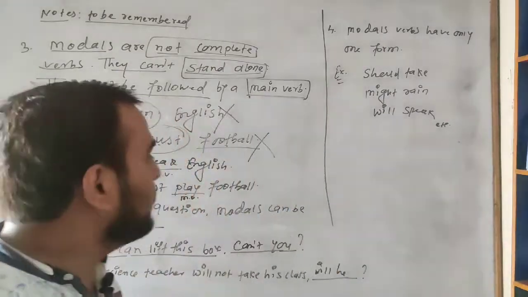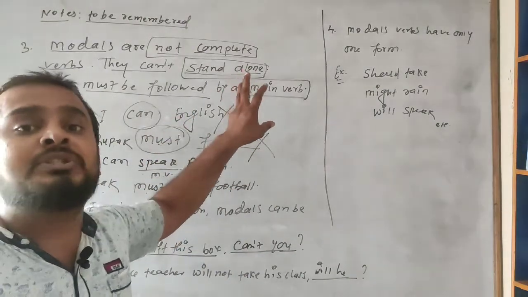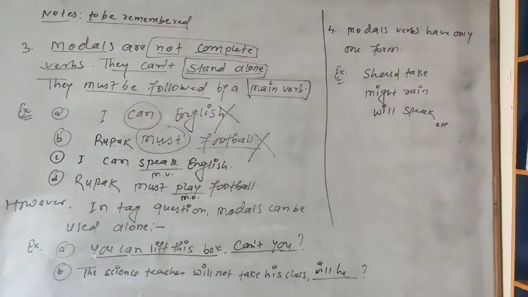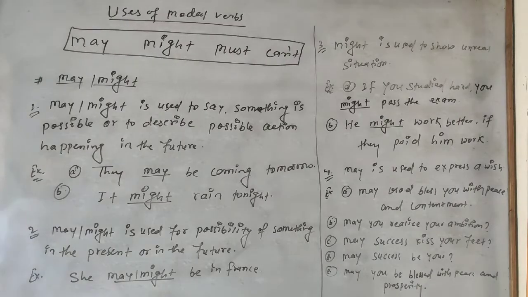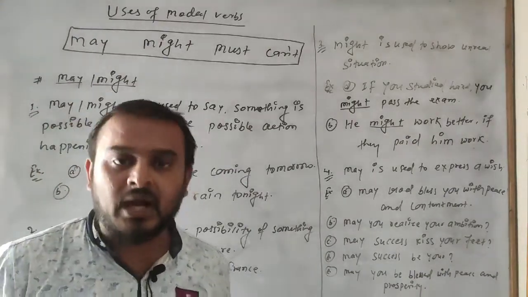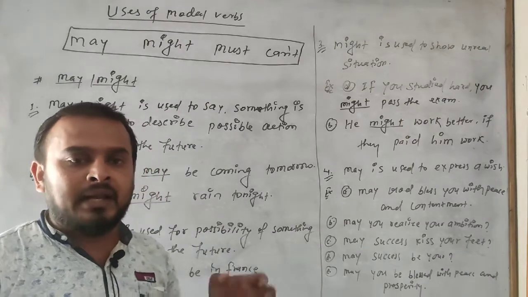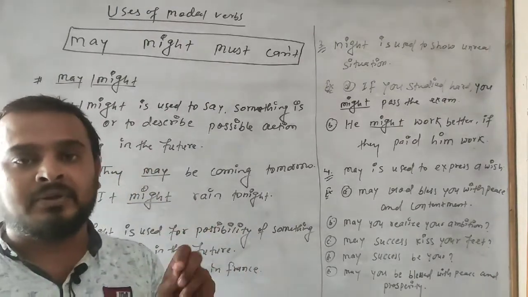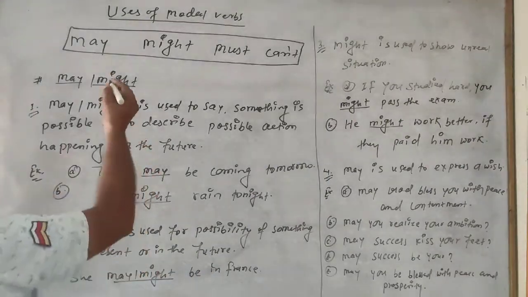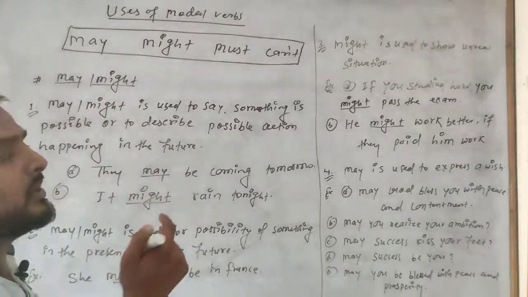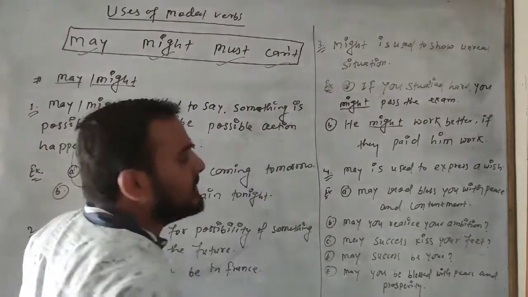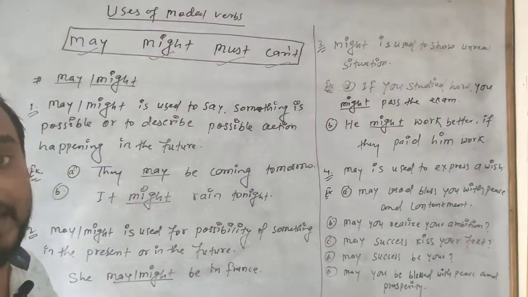Now I am going to erase this one, and now we are going to study the uses of modal verbs, how to use them. In this exercise, grammar unit 14, how we are going to use modal verbs. In this chapter we have to study just 4 modal verbs: may, might, must, and can't.